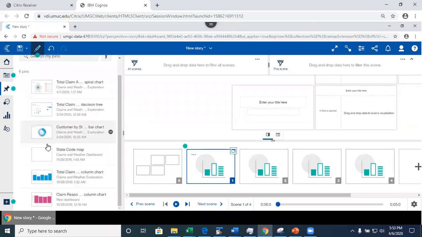Okay, I should be able to add this. Let's try it again. Let's try this one. Let's see. It should do it. There we go. Oh, I see why. It's because I used a different data set to create that specific visualization. That's why. Okay. Basically, if you drag and drop visualizations, it should appear here.